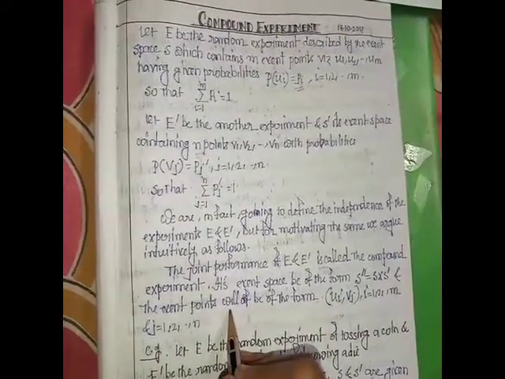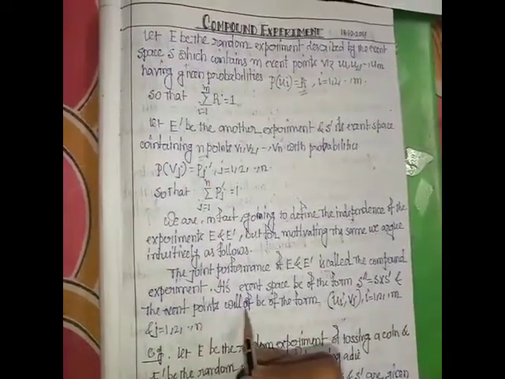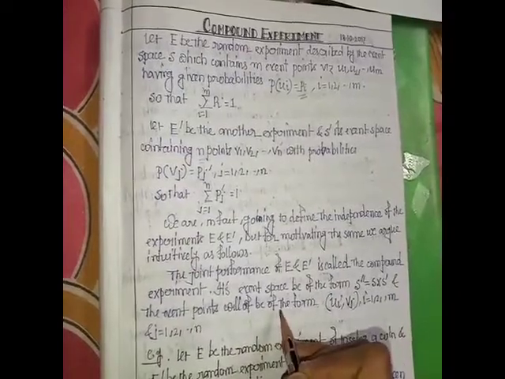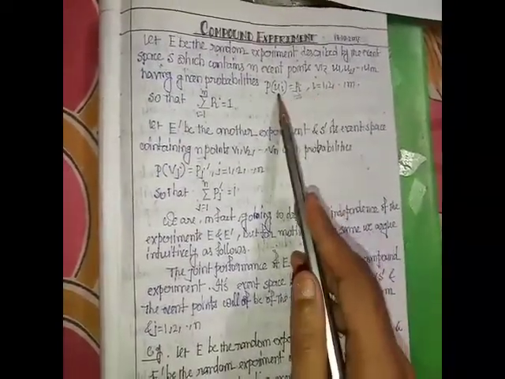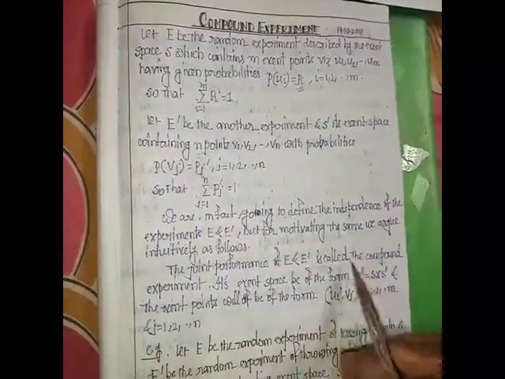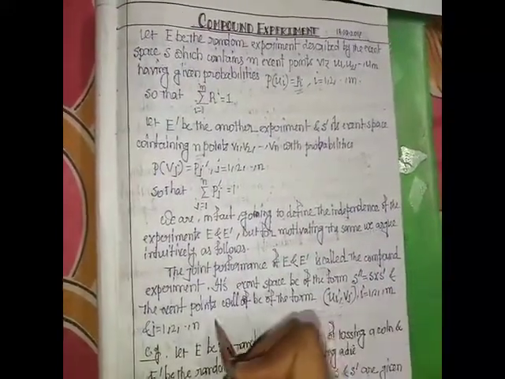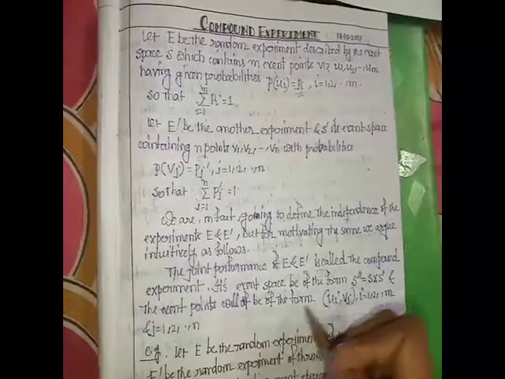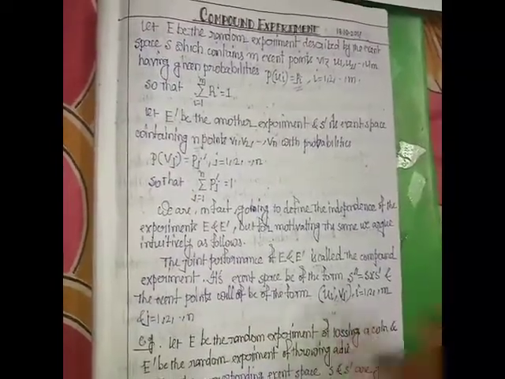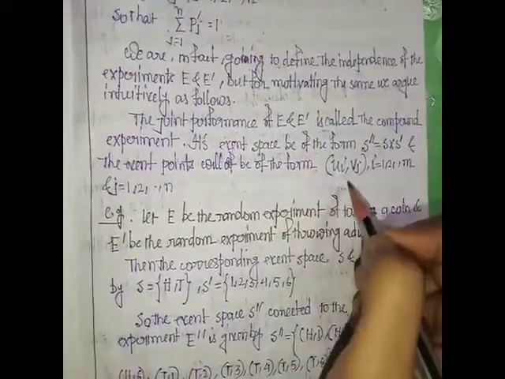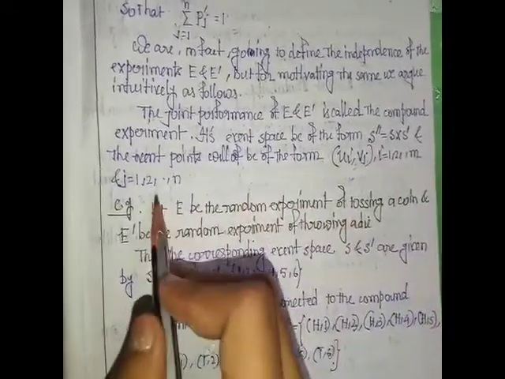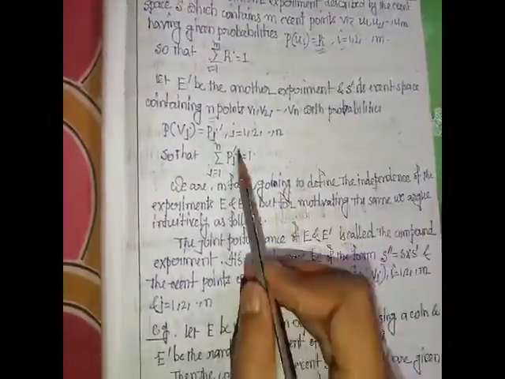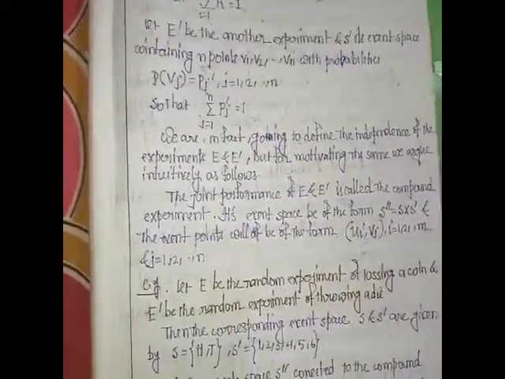The event points will be of the form ui vj, where i running from 1 to m and j running from 1 to n.